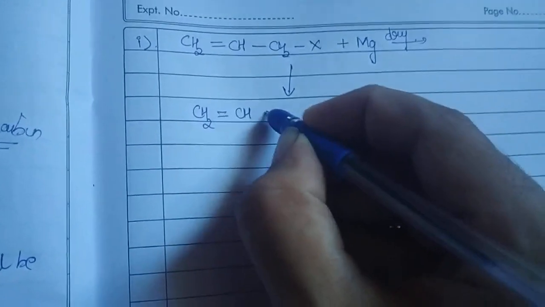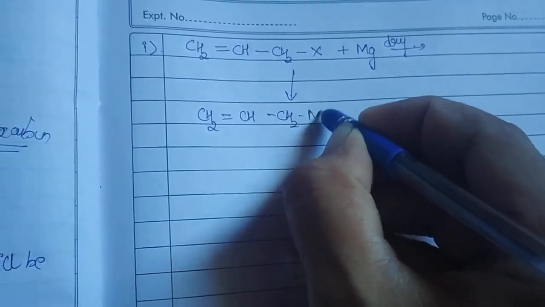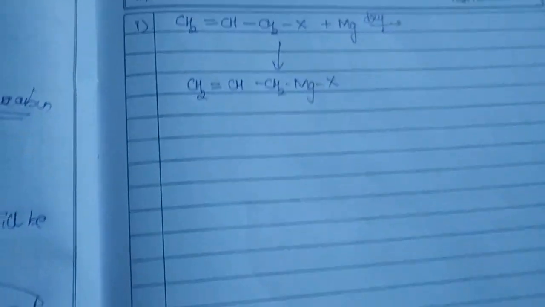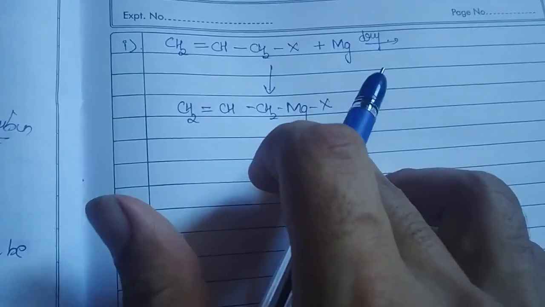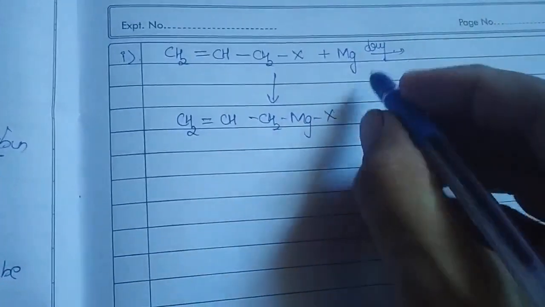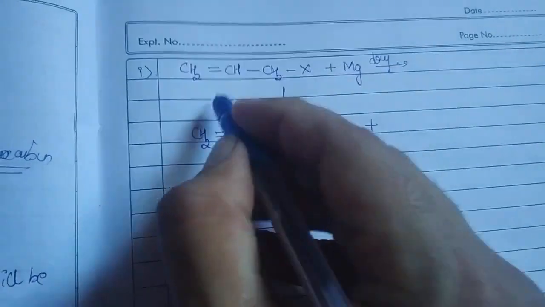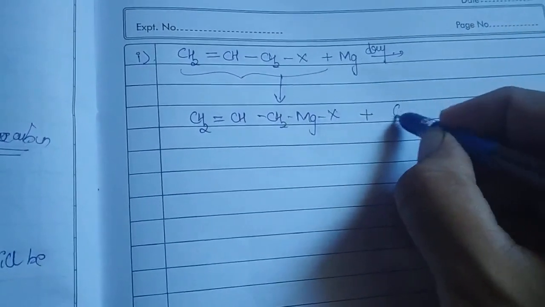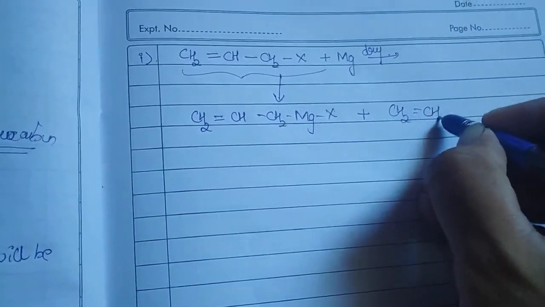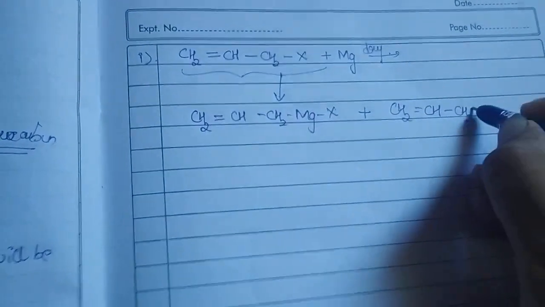CH2=CH-CH2MgX. Of course, they will give you that. But whatever has been formed is highly unstable. So it is going to react with one more molecule of your reactant, CH2=CH-CH2X.